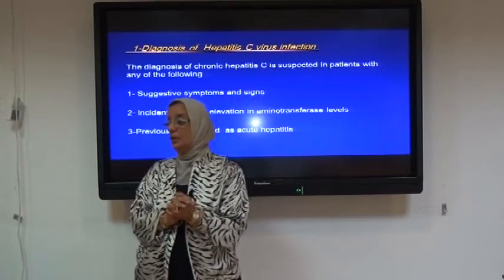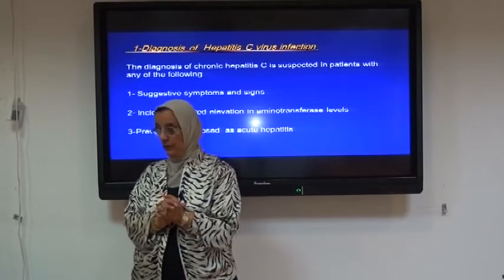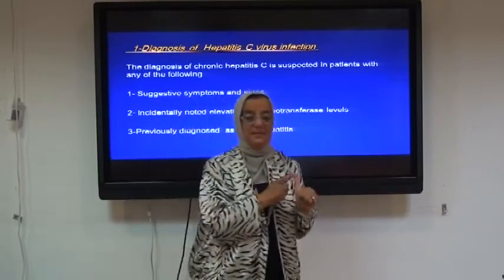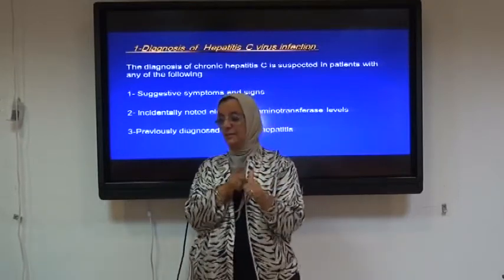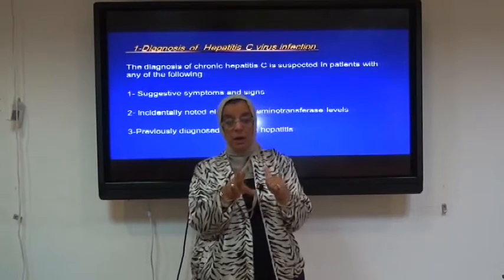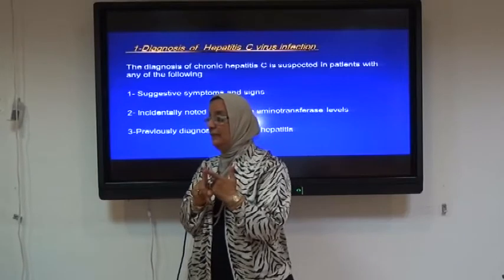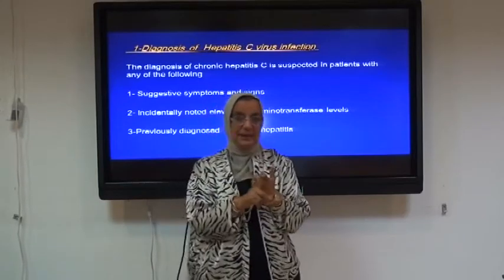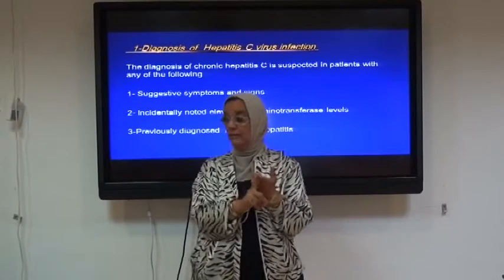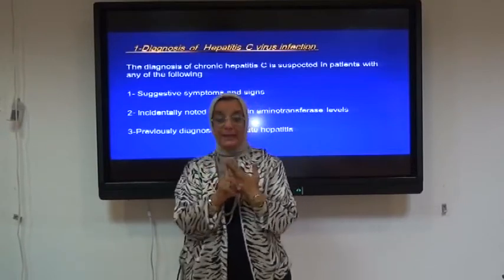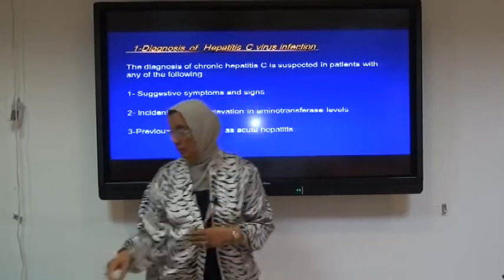The diagnosis of chronic hepatitis C virus is suspected in a patient with any of the following. Suggestive symptoms and signs, which is very important, if the clinician suggests these symptoms and signs are related to hepatitis C. Incidentally noted elevation in the liver enzymes, as I had said, accidentally elevated. Previously diagnosed as a case of acute hepatitis. He was diagnosed before as a case of acute hepatitis.